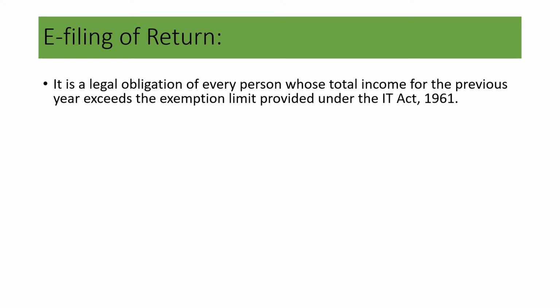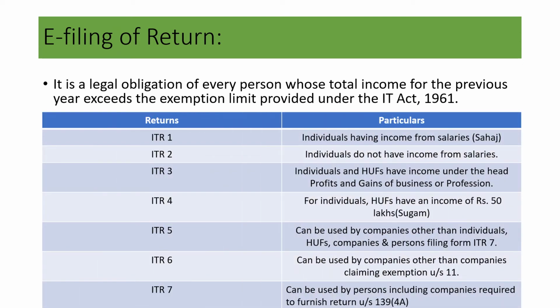This is a known concept: every person who has to pay tax, if his income exceeds the limit, then these are the different ITRs and particulars. That means ITR 1 to ITR 7, different forms from 1 to 7.